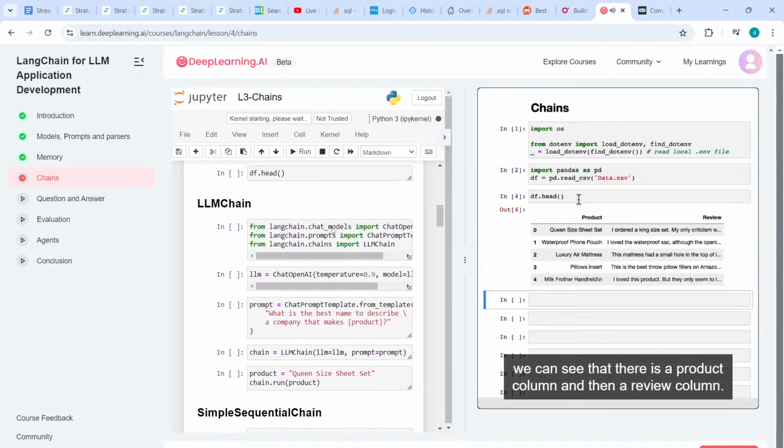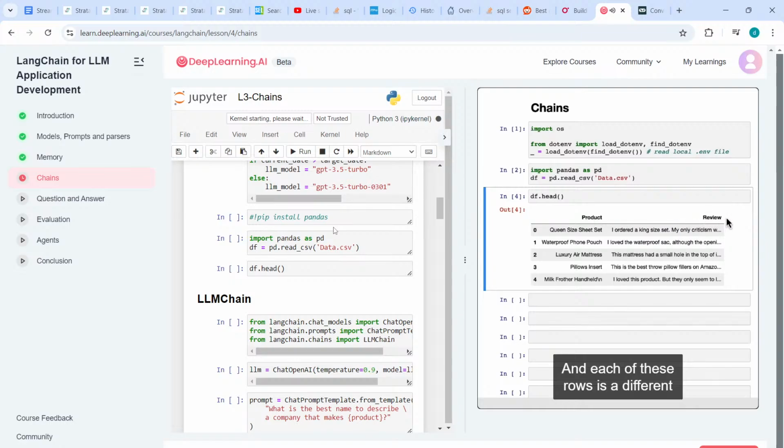And so if we look inside of this pandas data frame, we can see that there is a product column and then a review column. And each of these rows is a different data point that we can start passing through our chains.